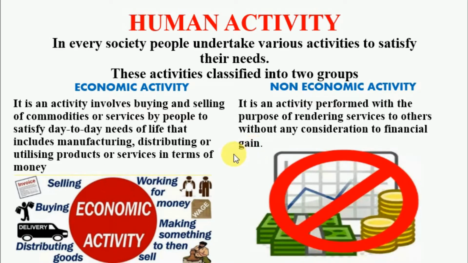Okay, here you can see selling, buying, distributing goods, working for money. These activities come under economic activity. But here you can see in the image also, the activities are being performed not for earning money. They are performed only for psychological satisfaction or welfare purposes. I hope this is very clear to you all. Now comes the next slide.